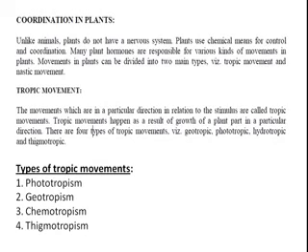If the shoot system grows towards light, the stimulus acting there is the light, and a plant hormone is acting there. We will come to that topic afterwards. Later we will discuss what hormone is acting when the plant shoot system bends or grows towards the sunlight. So the light is the stimulus.